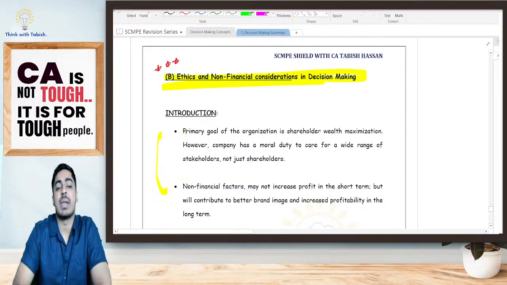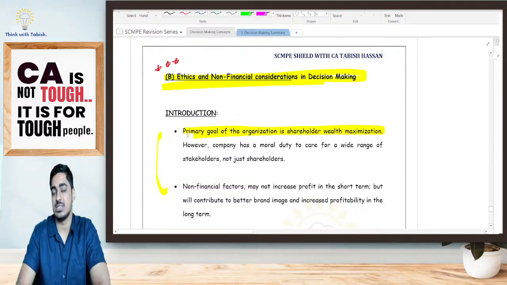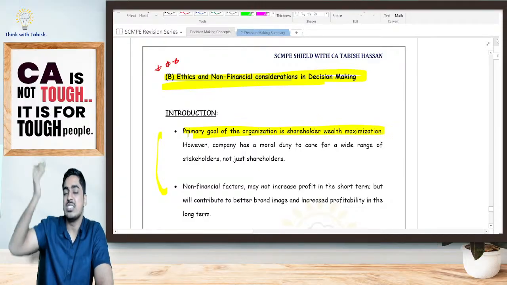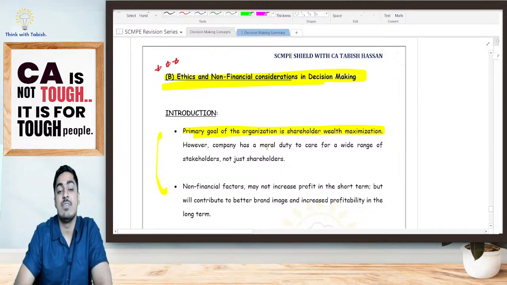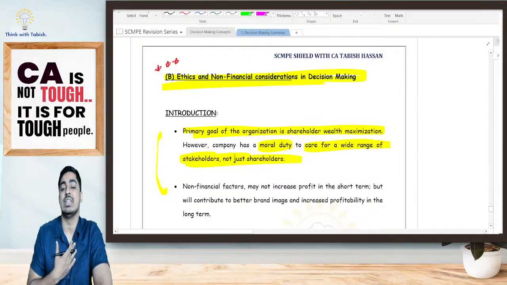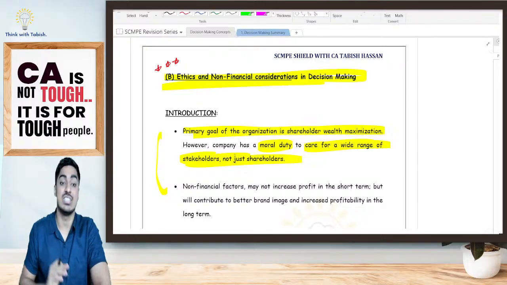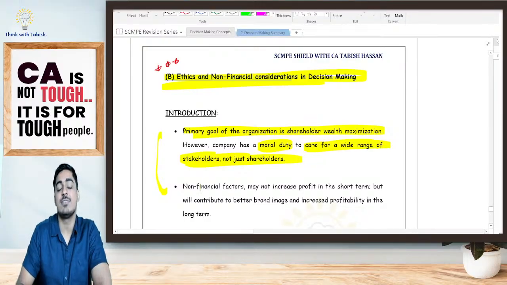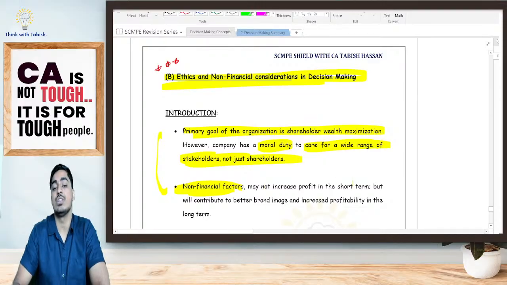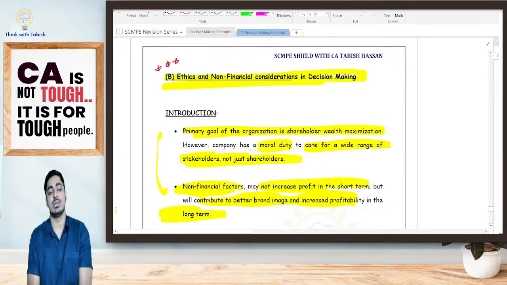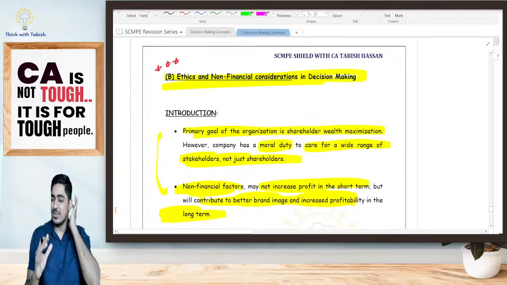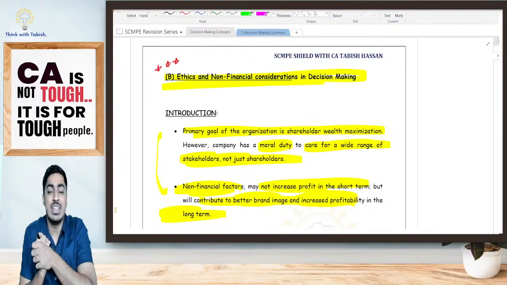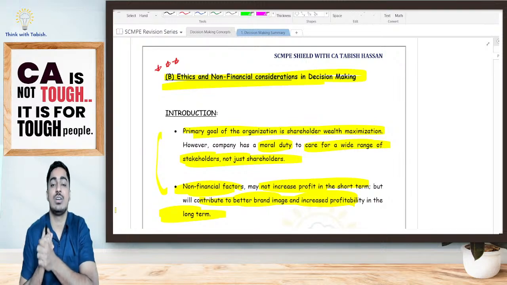The primary goal of the organization is shareholder wealth maximization. Yes or no? Our primary goal is to maximize shareholders' wealth. However, the company has a moral duty to care for a wide range of stakeholders, not just shareholders. So if we consider non-financial factors, it may not increase my profit in the short term, but it is going to contribute to a better brand image and increased profitability in the long term. The primary objective is shareholder wealth maximization; however, as an organization, we are responsible to a wide range of stakeholders, not just shareholders.